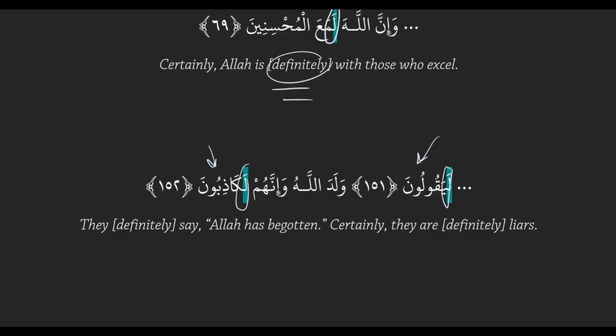And then what does it do to the translation? It just adds the meaning definitely, just before the word that it's attaching to. So they definitely say, Allah has begotten. Certainly they are definitely liars. And we have the definitely here in brackets because it sounds weird in English to add so much emphasis. But in Arabic, it's normal.